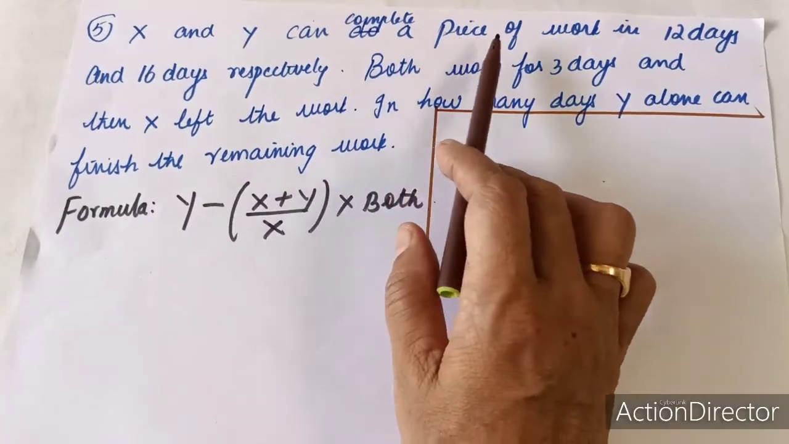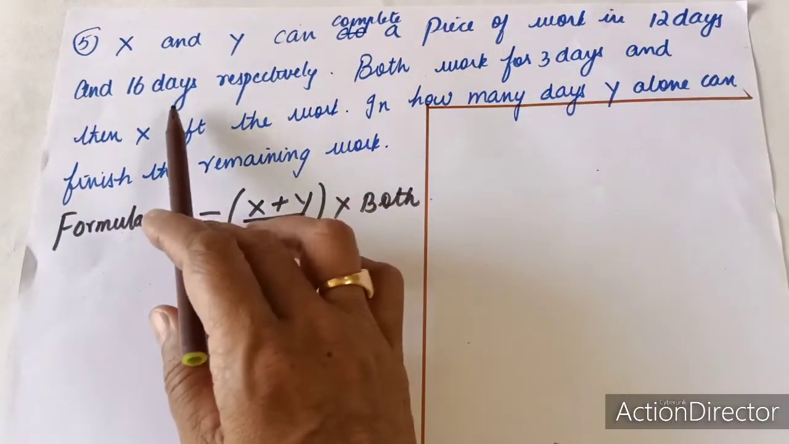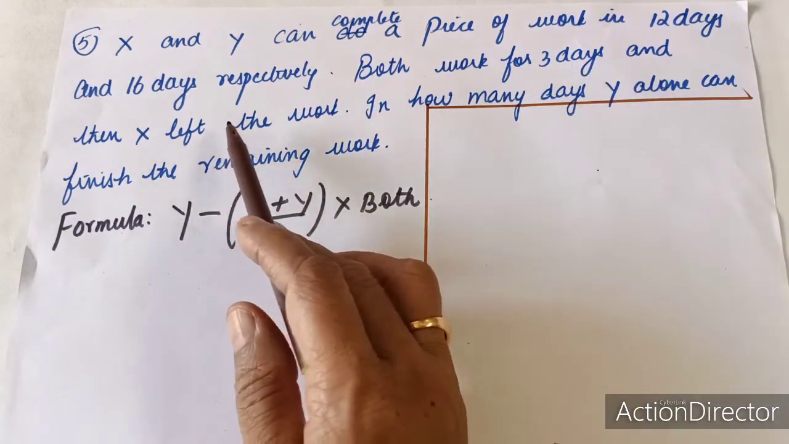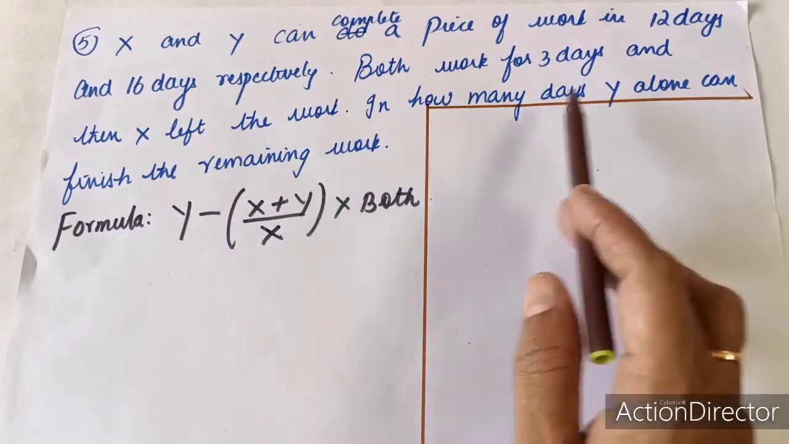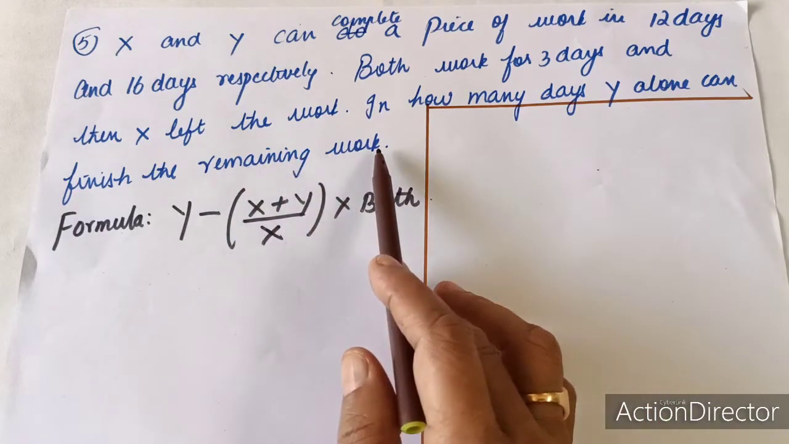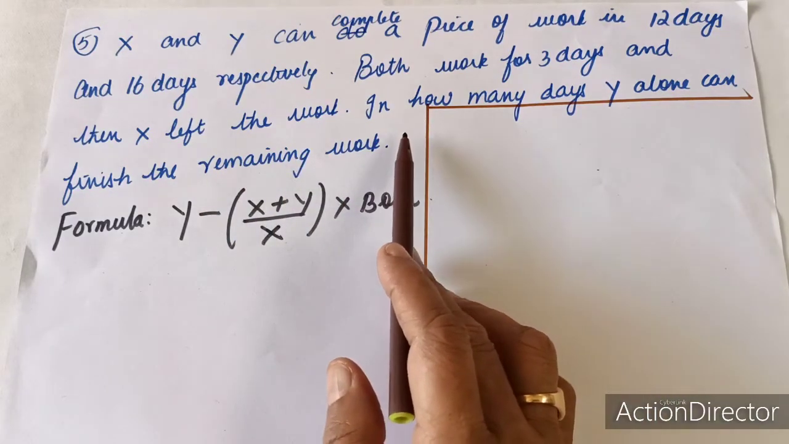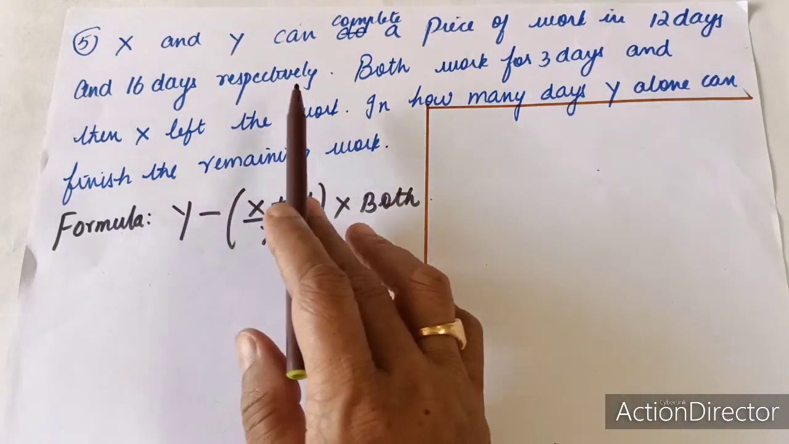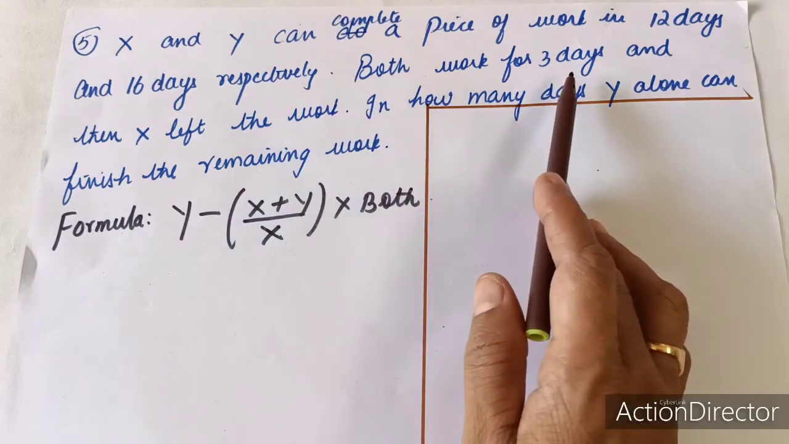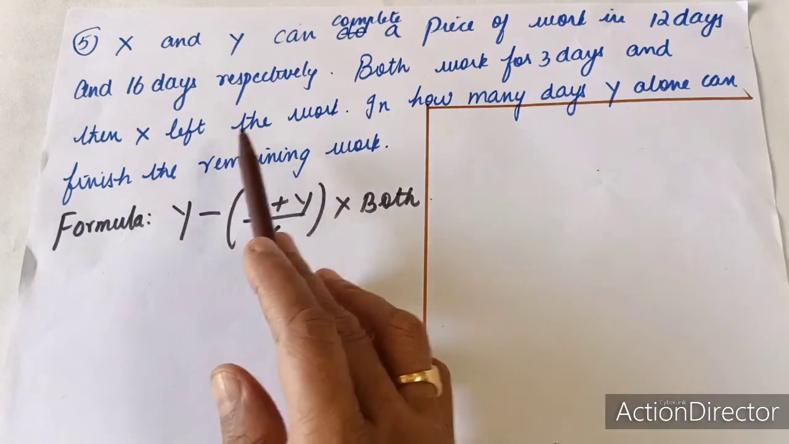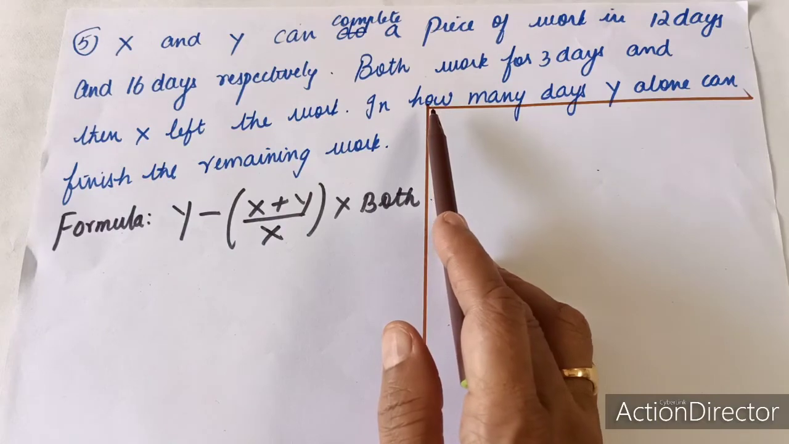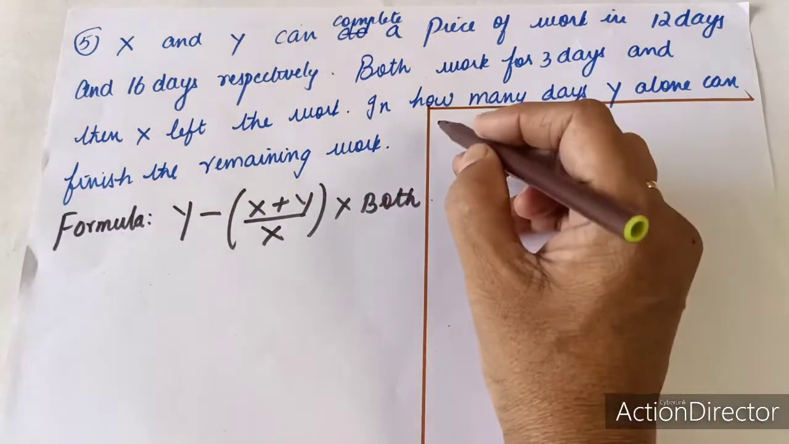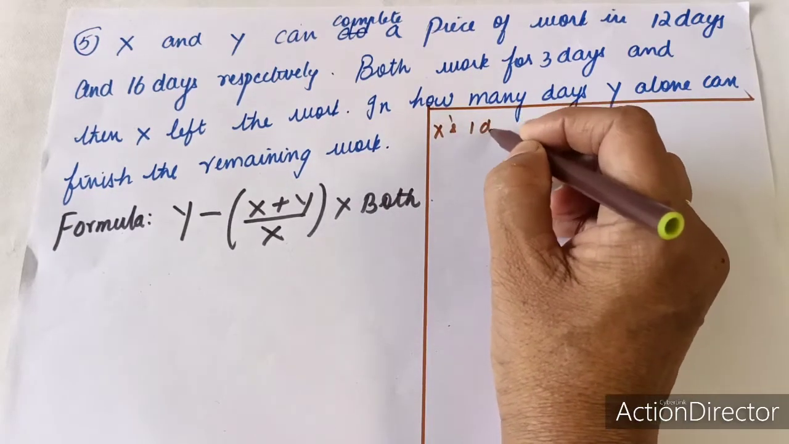X and Y can complete a piece of work in 12 days and 16 days respectively. Both of them are working for 3 days and suddenly X is leaving. X left the work. In how many days Y alone can finish the remaining work? Here you have to understand the sum carefully. Both of them can complete the work in 12 days and 16 days respectively, but together they are working for 3 days. Suddenly X is leaving and you have to find out how many days Y will take to complete the remaining work. So first let us find X's 1 day's work.